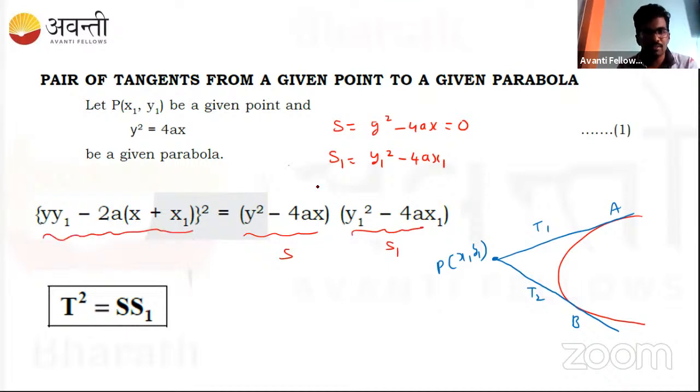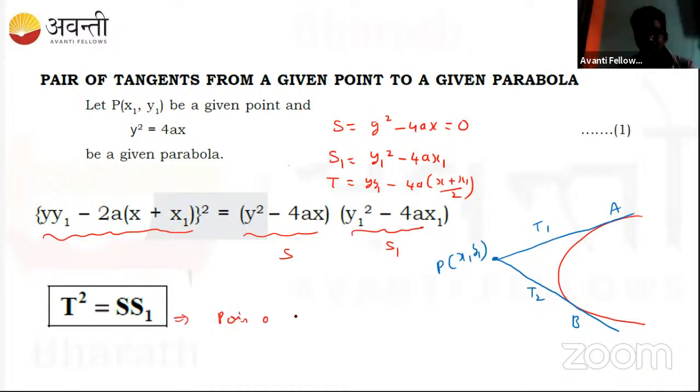So this is T. You should also find what is T. T is nothing but y·y1 − 4a·(x + x1)/2. So take this T and make it a square. After solving this, you'll get a pair of straight lines equation, which you can say is the pair of tangents. So this equation is a pair of lines, or a tangent equation.